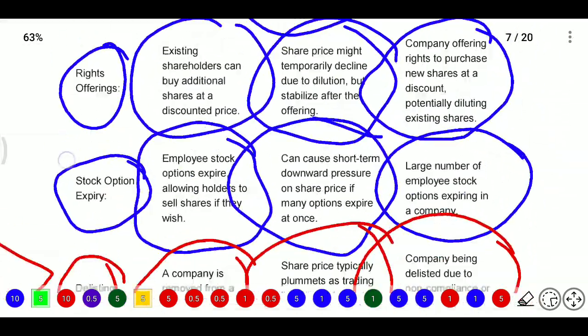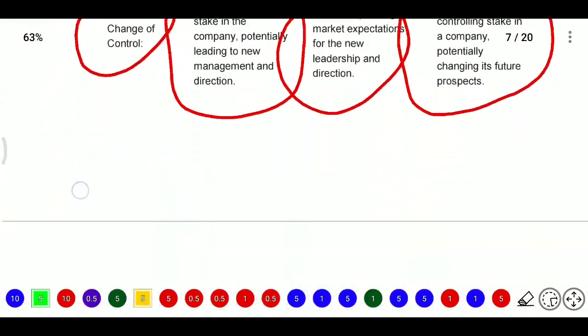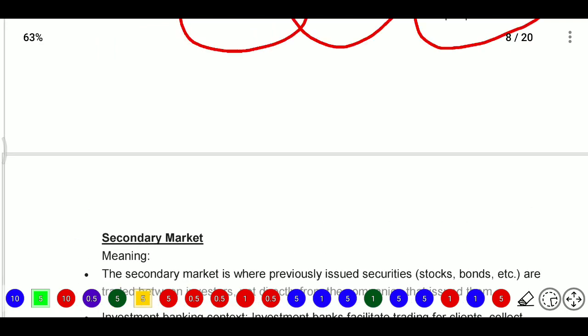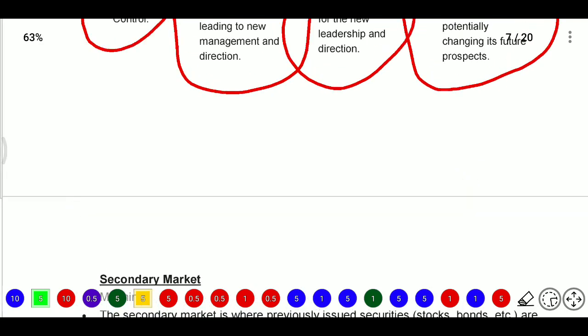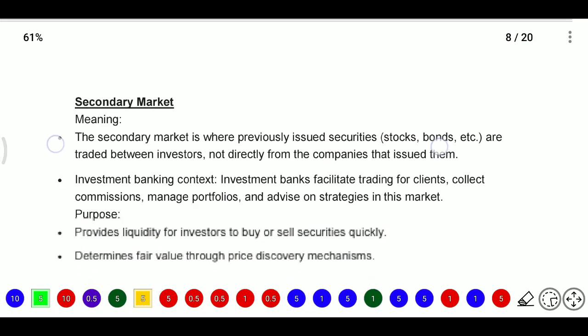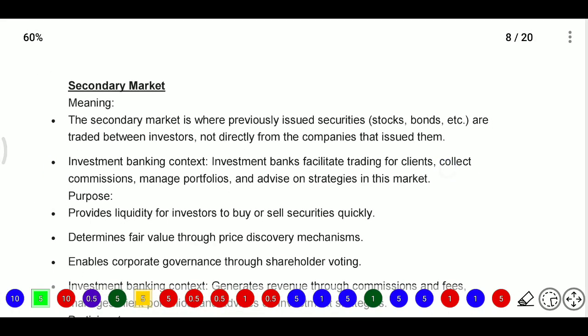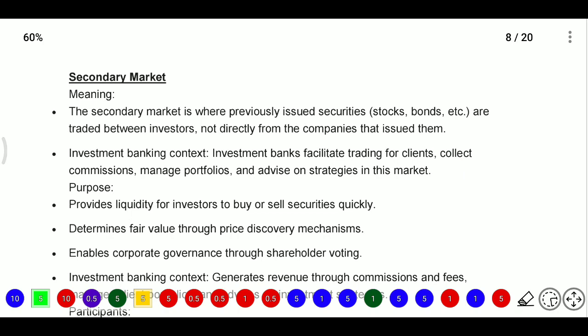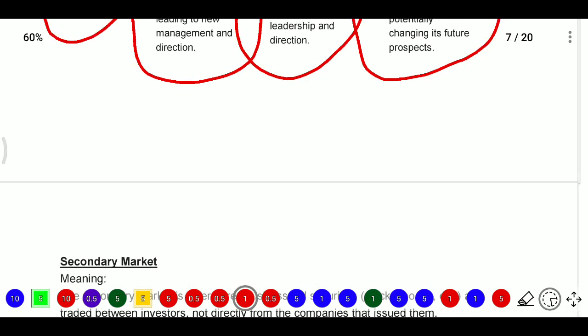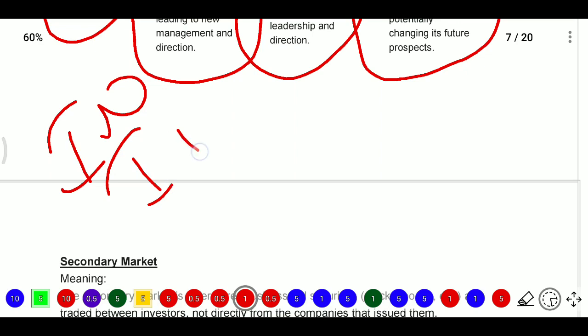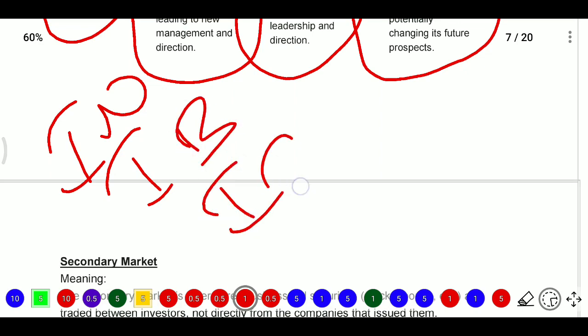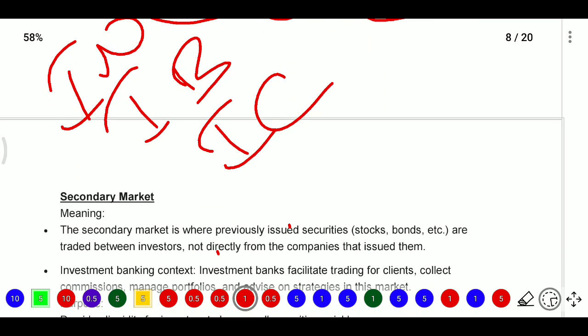What is the meaning of corporate action? It is one action or event taken by the company that will impact shareholders' wealth. After the corporate action we go to the secondary market. In the primary market we have three parties. Who are the three? One is the company, investors will be there, and another is the investment banker, and the company is the one incorporating.